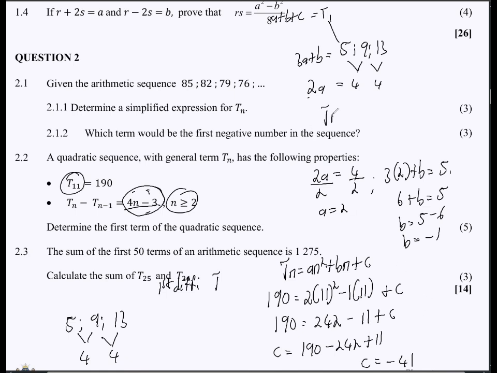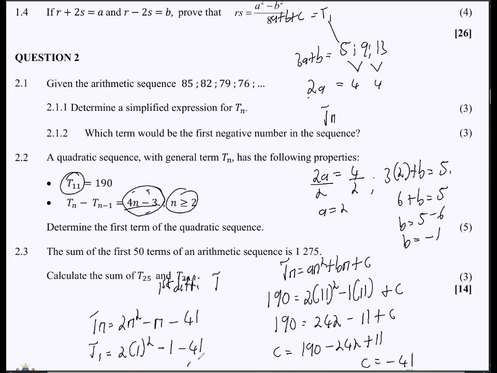So just like that, we now have our Tn. You see that? So Tn will be 2n squared minus n minus 41. Right. So to get T1, I need to say T1 is equal to 2 multiplied by 1 squared minus 1 and then minus 41.